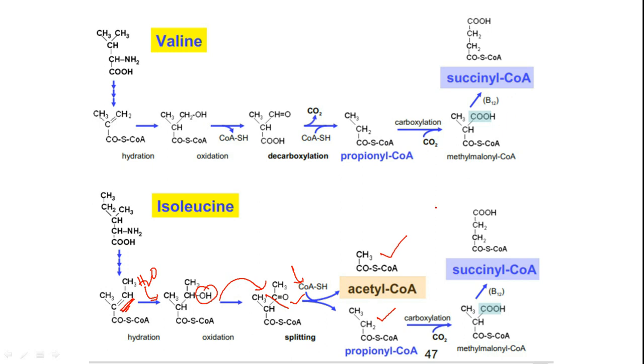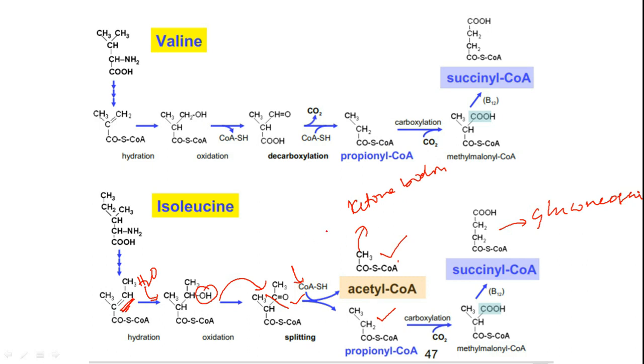Propionyl coenzyme A will follow the same kind of pathway. It will become methylmalonyl CoA and then it will become succinyl CoA. Succinyl CoA will enter into glucose biosynthesis, gluconeogenesis. And acetyl CoA will give you ketone bodies. Acetyl CoA will become acetoacetyl CoA, acetoacetyl CoA will become HMG CoA.